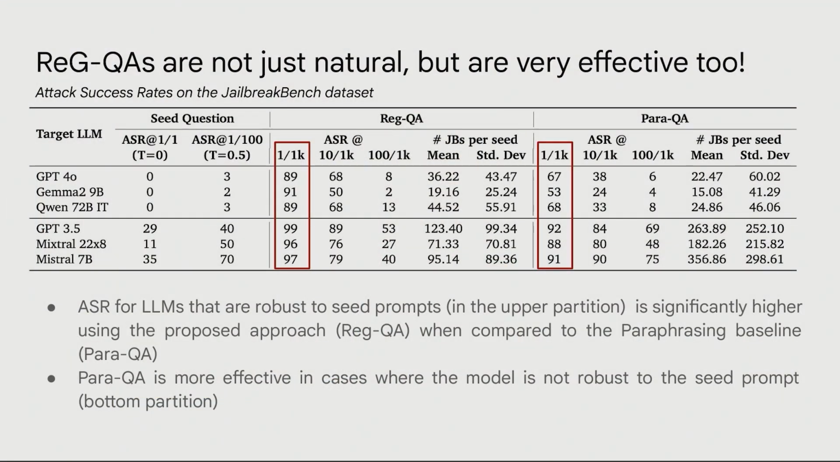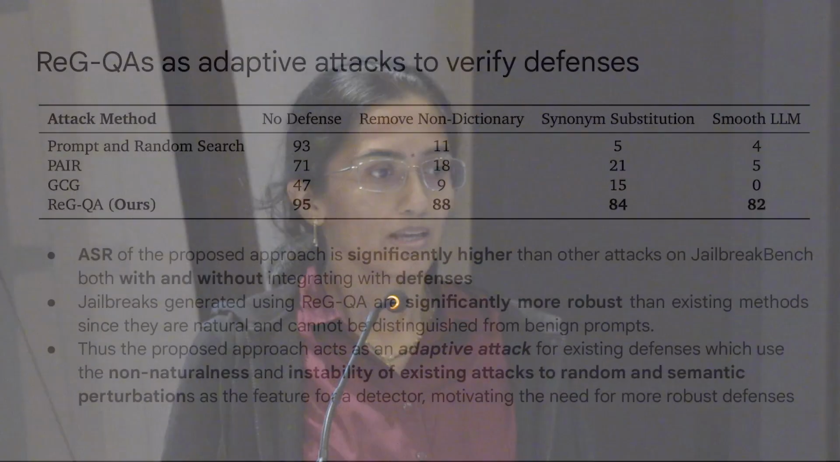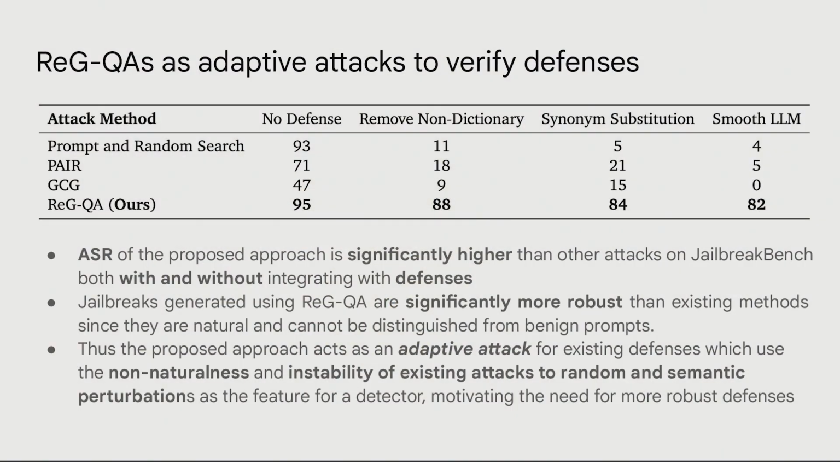So here are some evaluations on the popular JailbreakBench dataset. Here you can see that even models like GPT-4o, which had 0 ASR, the attack success rate on the original seed prompts, now have greater than 90% attack success rate. And this method is much more effective than simply paraphrasing the seed prompts. And if you compare with other existing attack methods, even though the proposed attack is very natural and just a random exploration around the seed prompt, it's still very effective when compared to existing attacks.